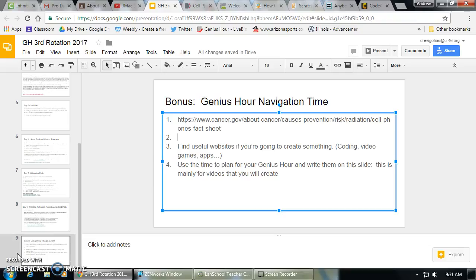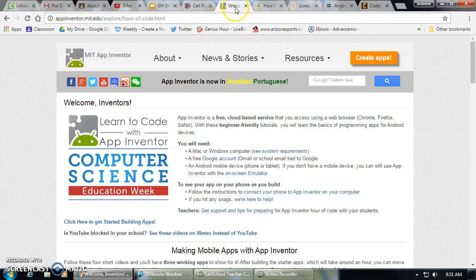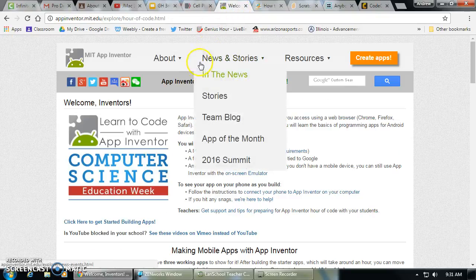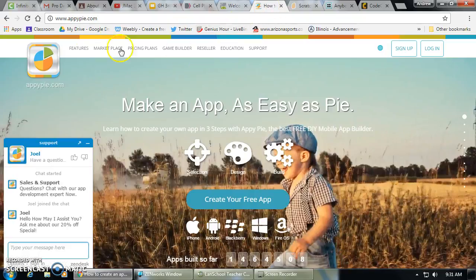Step 2, if you look up here, was find useful websites if you're going to create something. I give a few examples: coding, video games, and apps, and I have some samples here. So if you're going to do an app, here's one, appinventor.mit. This is a good one where there's some multiple options. Another one where some students have made some cool ones is this AppyPie. You might want to check this one out. There's tons of others, so this would be a chance to just navigate.